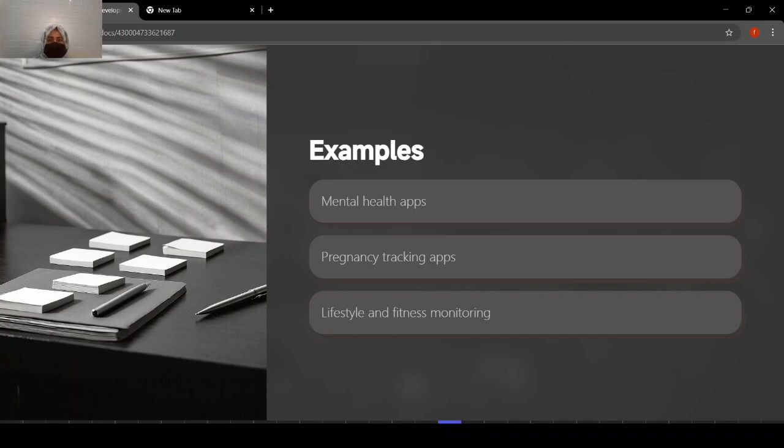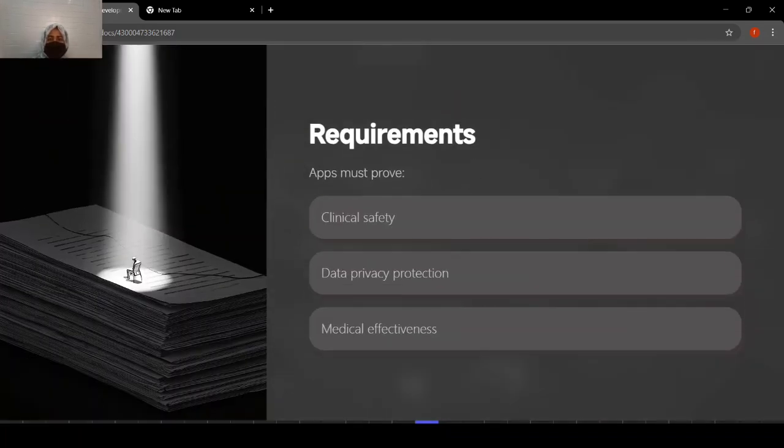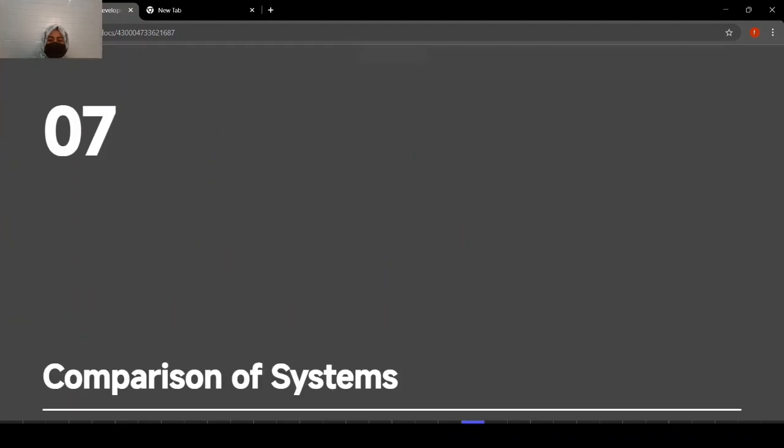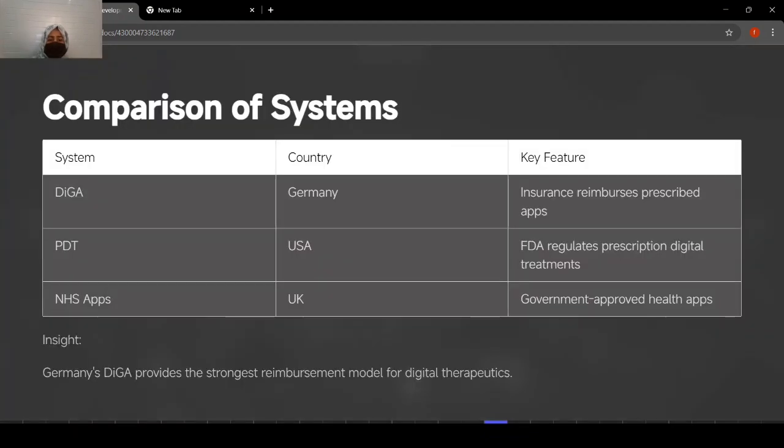So the main goal is that these apps are approved for clinical safety, data privacy protection and medical effectiveness. After following these steps, we can easily use them. After that we have a comparison of systems. We have studied different systems: DiGA, PDT and NHS apps. DiGA is Germany's health application system, PDT is the USA, and the NHS App is the UK.